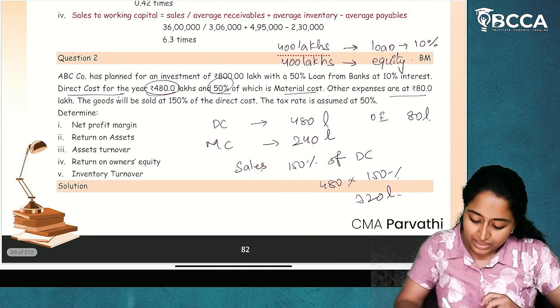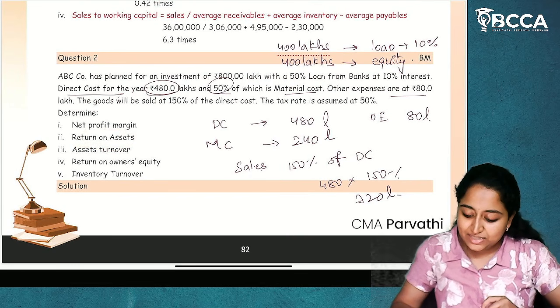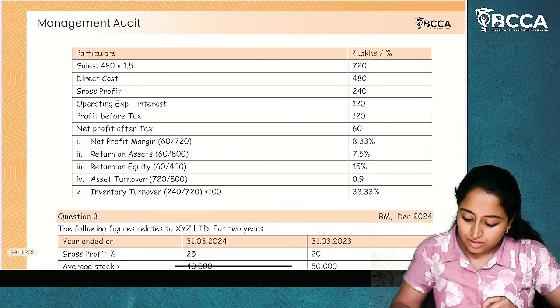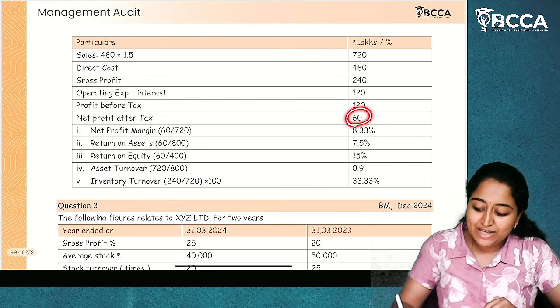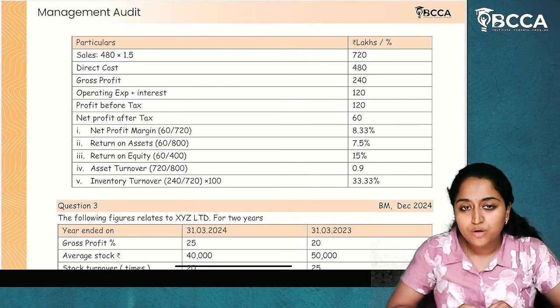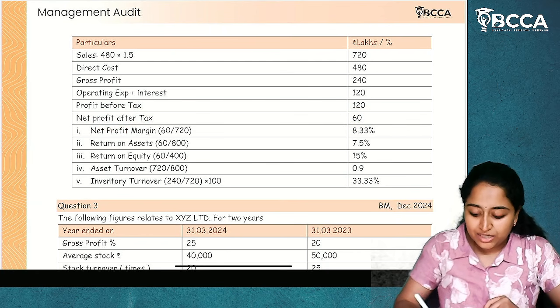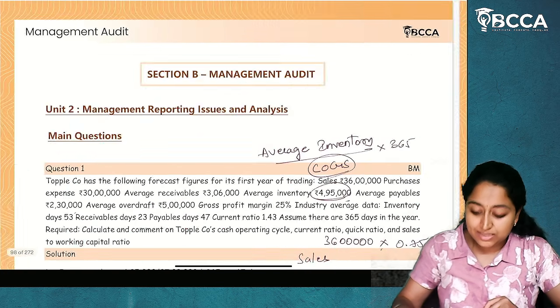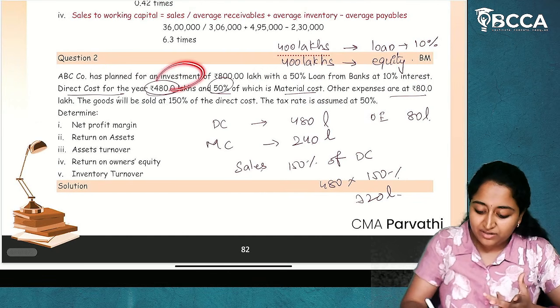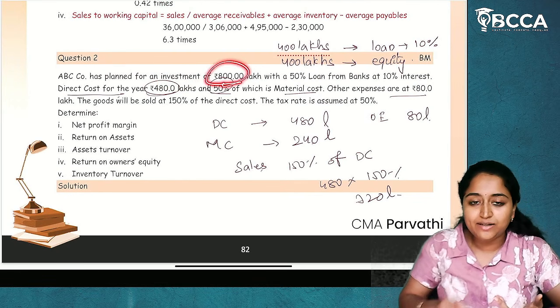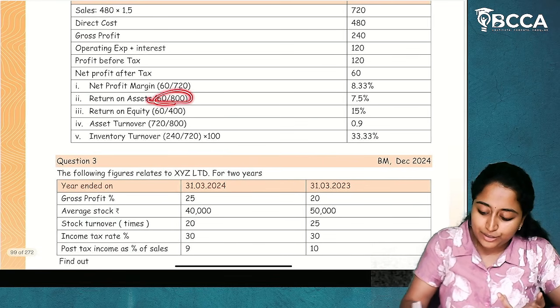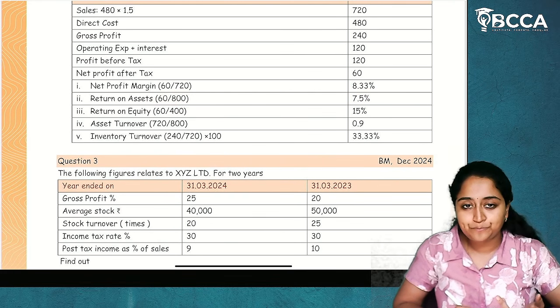Next, return on assets. Net profit after tax divided by total assets into 100. Now what is net profit after tax? 60 lakhs divided by total assets. Only one asset is given, investment. Total investment is 800 lakhs. 60 divided by 800 into 100, 7.5%.